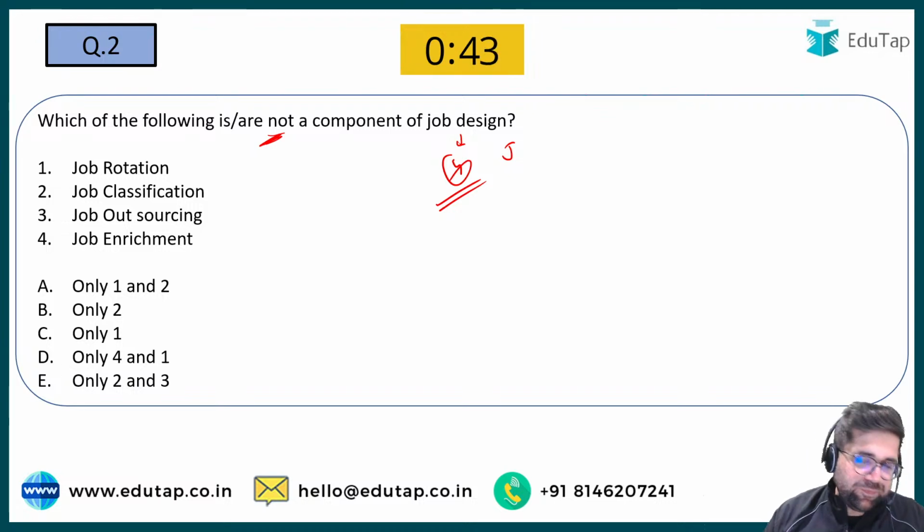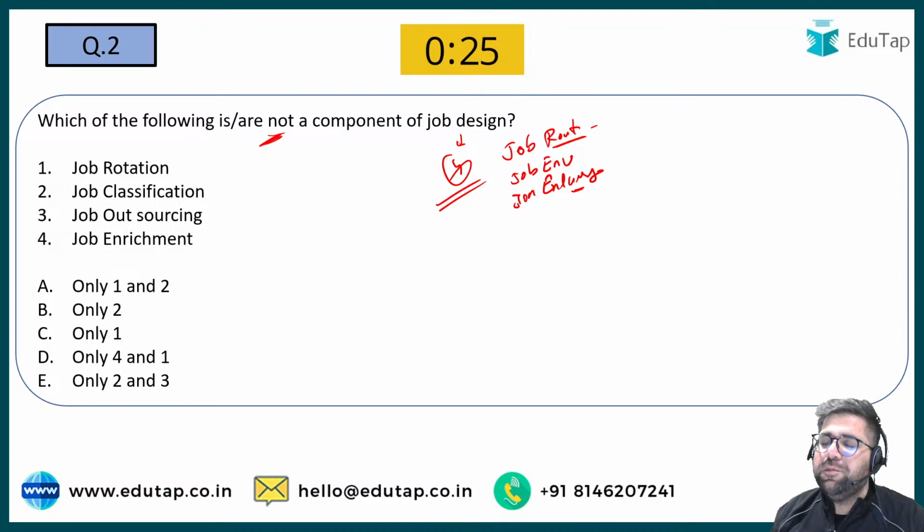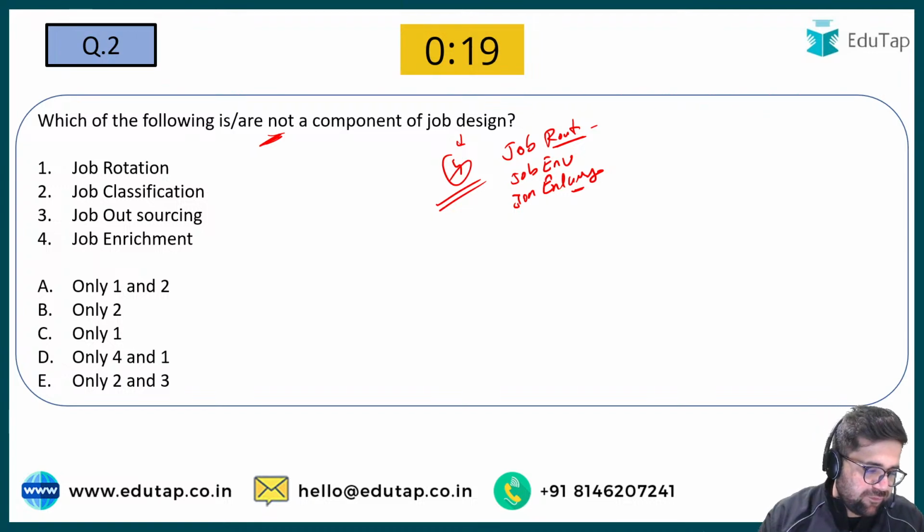Think, Nilesh. Yes, one is your job rotation. Job rotation is done to reduce the boredom from the employees. Then you have job enrichment, and then you have your job enlargement too. Job design is basically designing your job, like where you want to work, how many elements you want to work in, what are the attributes of your work, what will be the overall duration, that particular sort of stuff. And it also includes work simplification or your job simplification. So these are the 4 components.